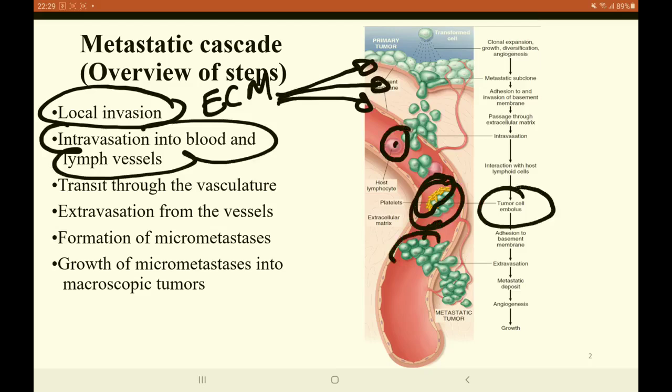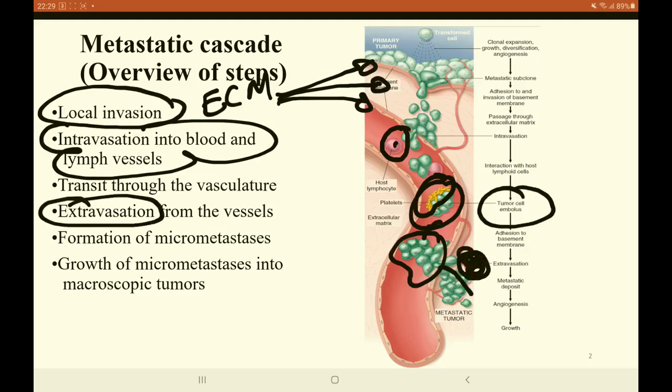Once the tumor cell embolus finds the perfect environment for it to survive, it comes out of the blood vessels, which is called extravasation, and forms a small clump of tumor cells as a micrometastasis.